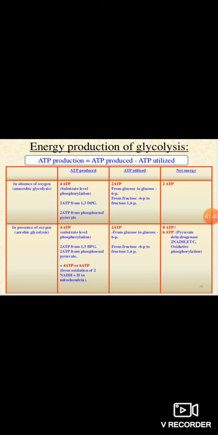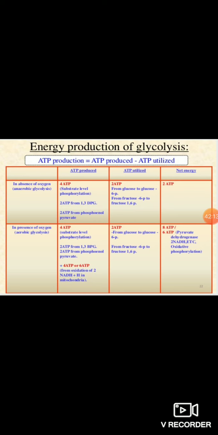So 7 to 6 molecules of total ATP are produced, or in this calculation the value of one NADH molecule is taken as 3, but the standard value is 2.5.